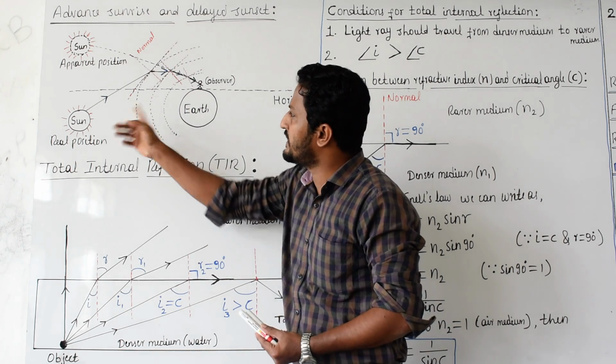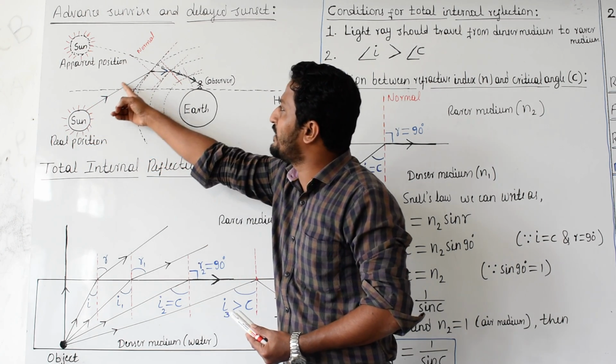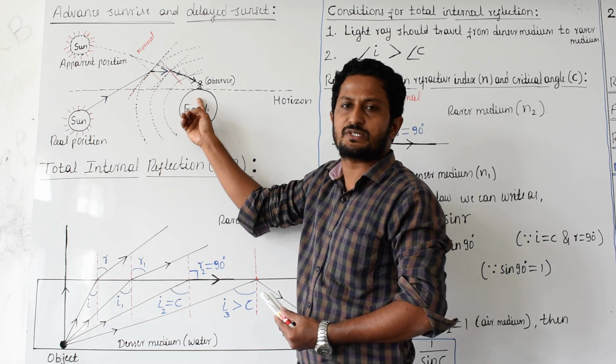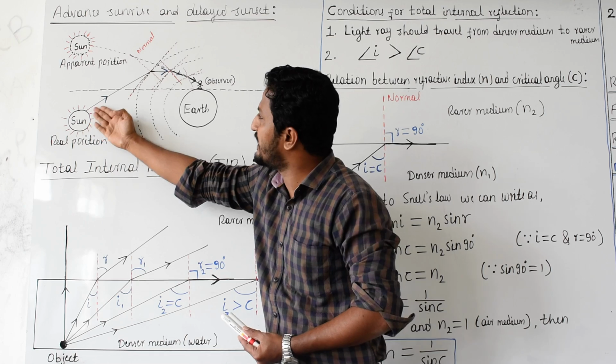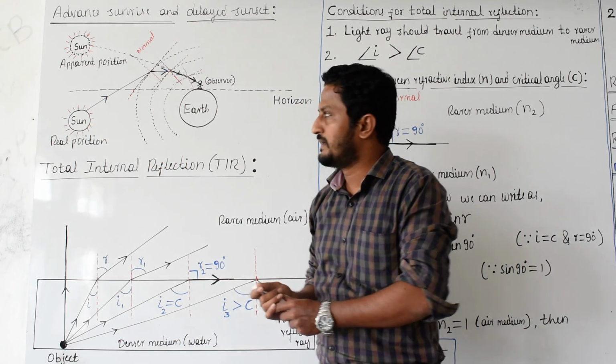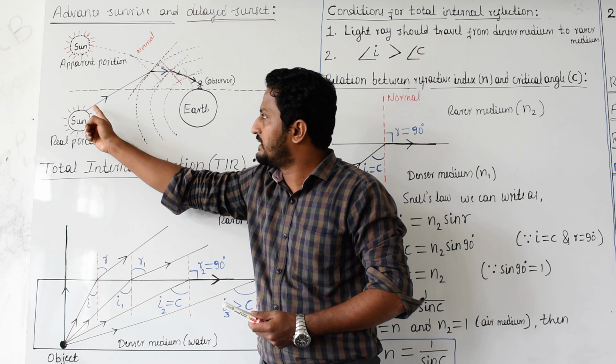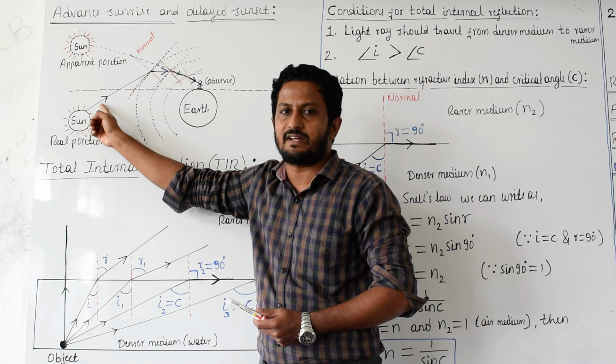See here, the light rays which move like this also do not come towards you. Those light rays which enter like this, see here, the sun is below that horizon. Concentrate on this light ray.